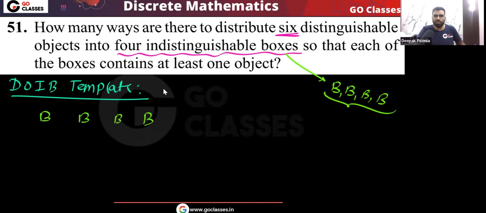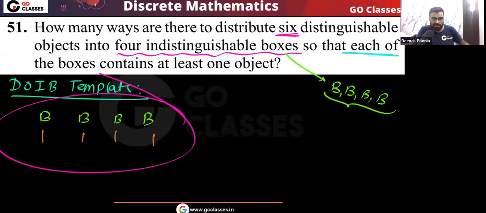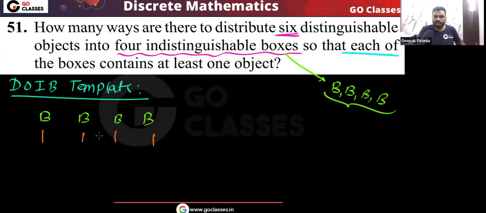Here the question is saying that each box must contain at least one object. So how many distributions are possible? First of all, every box must contain 1, 1, 1, 1. Now how many remaining people? Total we have 6 friends, 6 distinguishable objects. Already one is going to each box. So the remaining how many? 2 objects are remaining.